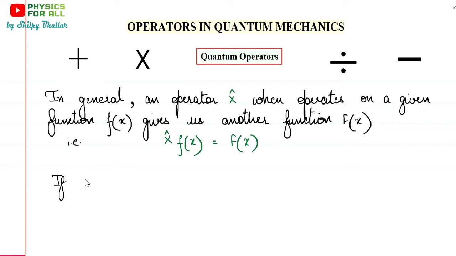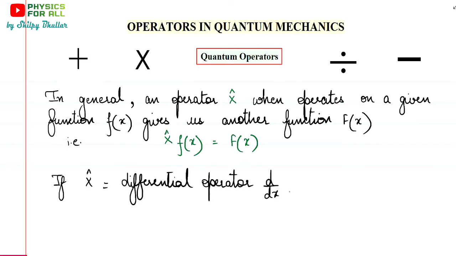Suppose our x cap is a differential operator. We know d by dx is our differential operator. So what is the function of this operator? It will differentiate the function on which it acts. So if this is our operator and our function f of x is x square.